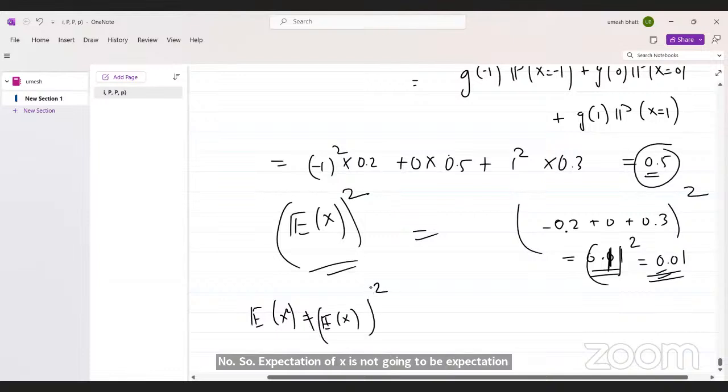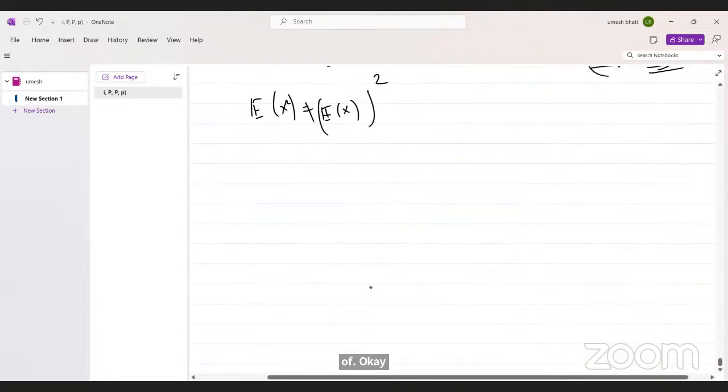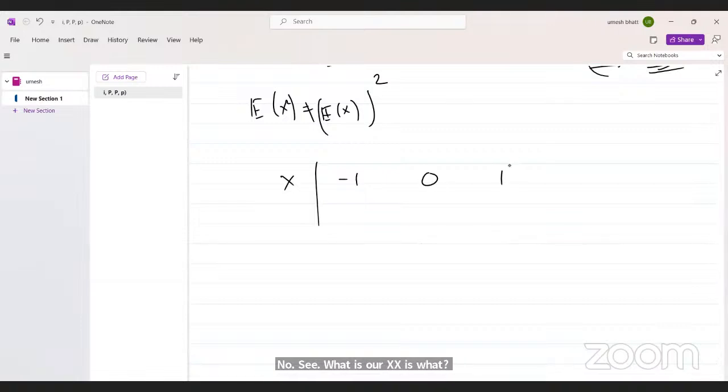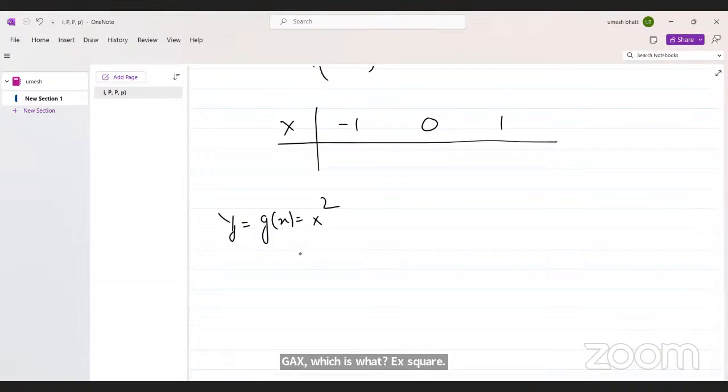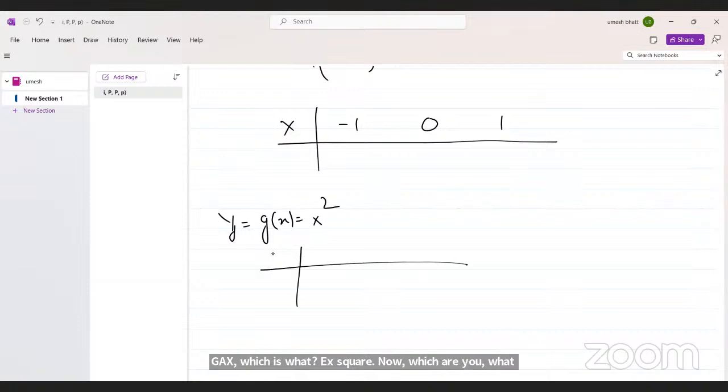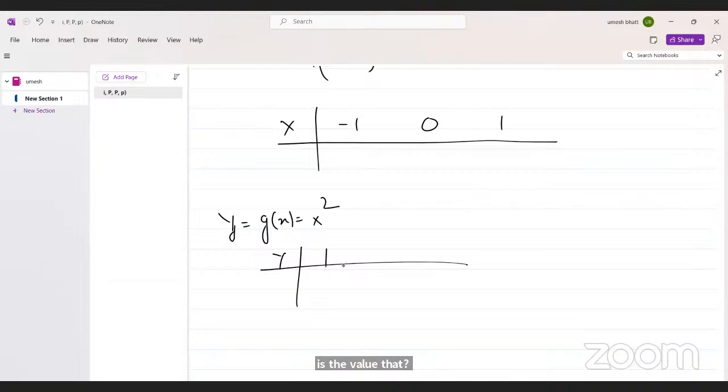Now, see, what is our X? X is -1, 0, 1. Right? Now, what is our Y? Y is our g(x), which is X square. Now, what values does Y take? Minus 1 square is 1, and 0 square is 0.